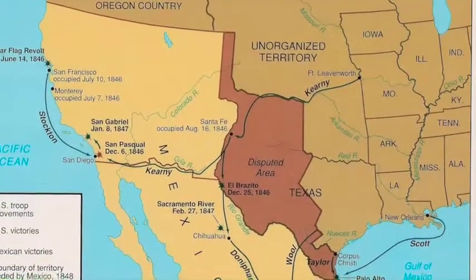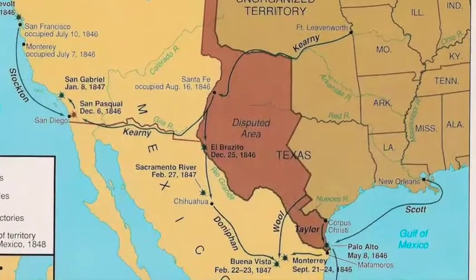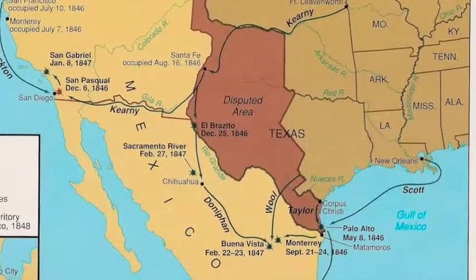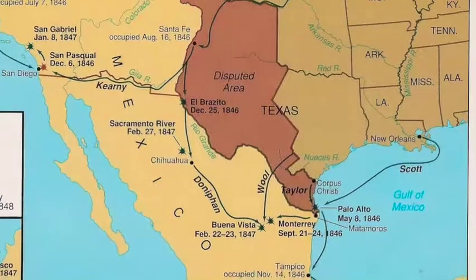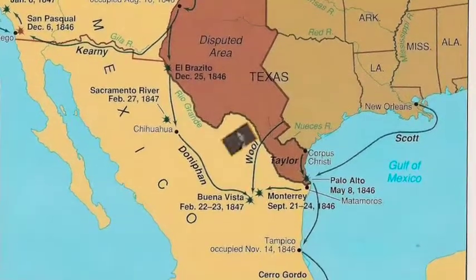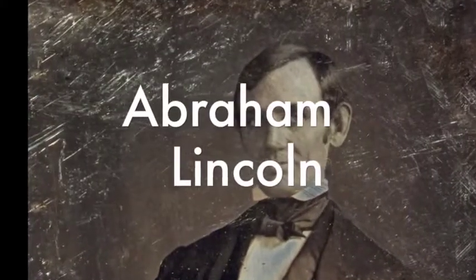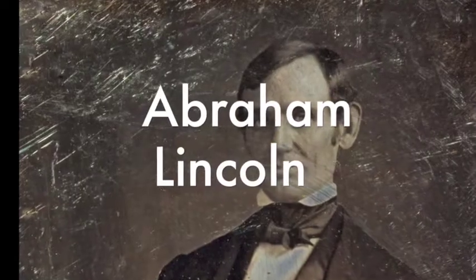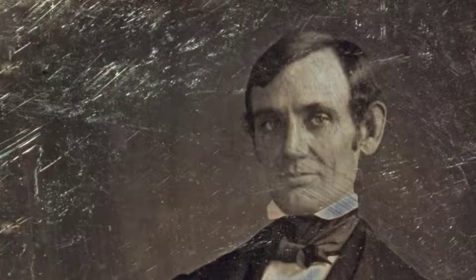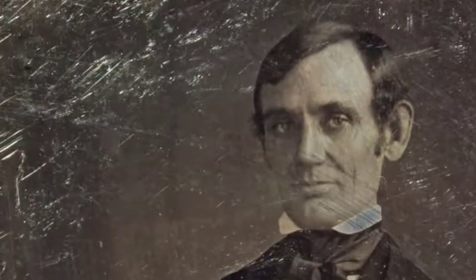Overall, the war with Mexico was popular in the South and the West because it would allow them to expand to new territories. Nevertheless, Northerners claimed that Polk had provoked the war. They called it Polk's War and argued that he was attempting to expand slavery. Abraham Lincoln, then a member of the House of Representatives from Illinois, pointed out that the disputed territory was not American land. He held that American troops had invaded Mexican land.